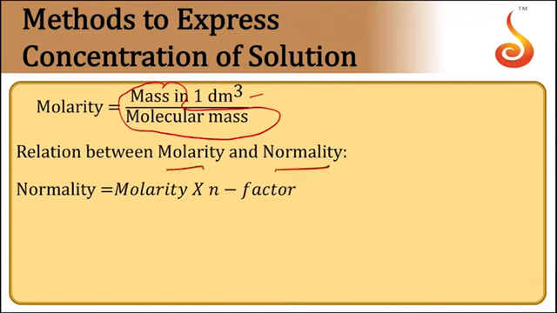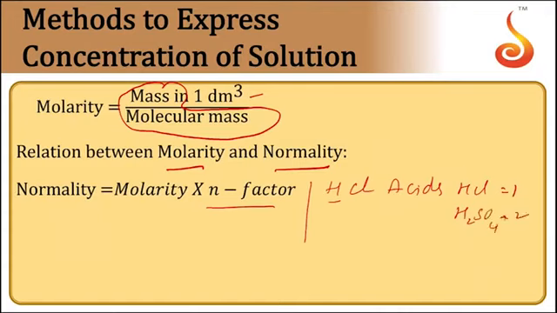Now the relation between the molarity and normality. Normality is given as molarity into n factor. N factor means here, suppose when you take HCl, n factor will be equal to 1. For all acids, n factor will be equal to the number of replaceable H plus ions. So for acids, when you take HCl, n factor is equal to 1. For H2SO4, n factor is equal to 2.